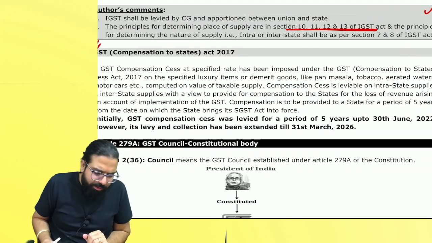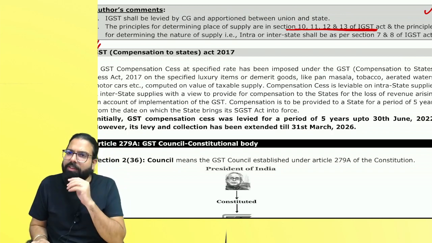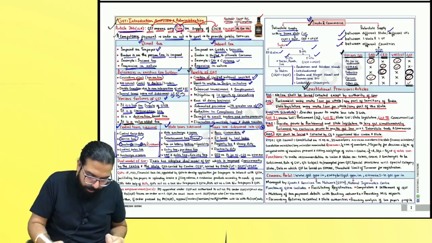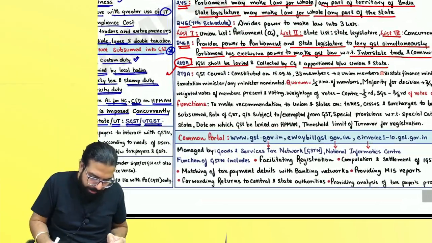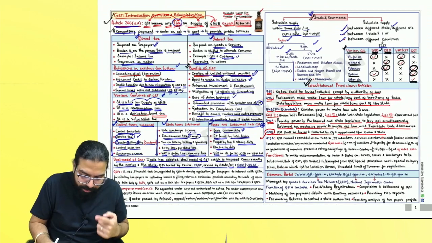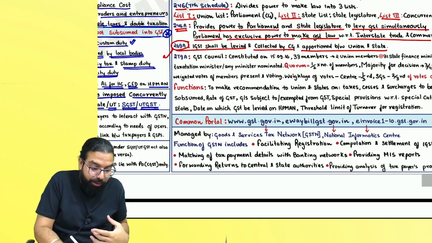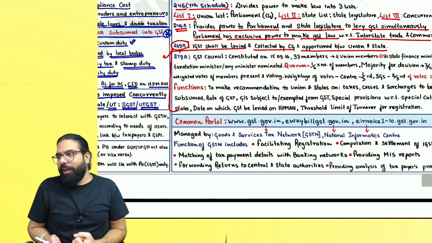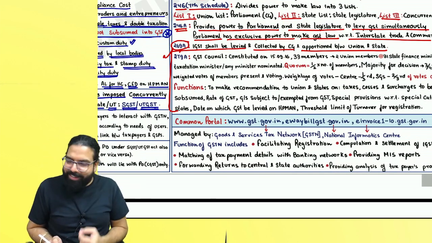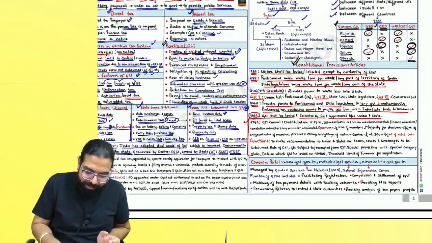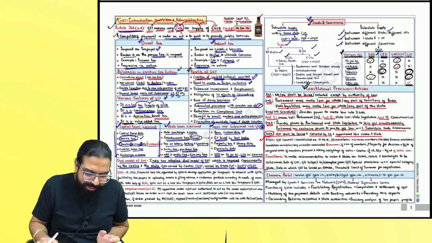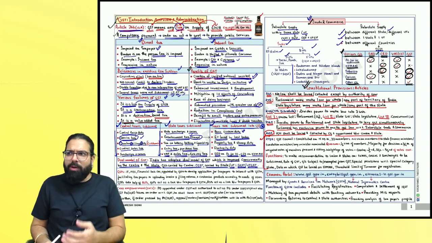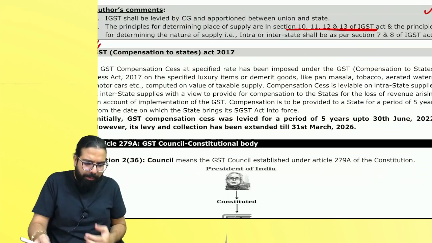Now, there's something called GST compensation cess. Sir, what is GST compensation cess? Listen. I'll talk about article number 279 and the small points in the next class, because I want you guys to be fresh, because this C graded chapter's A graded topic is article number 279A. Okay, everyone? So I'll talk about it, but I want you guys to be a little fresh minded tomorrow. So now, because you guys are a little tired, I'll talk about something easier.